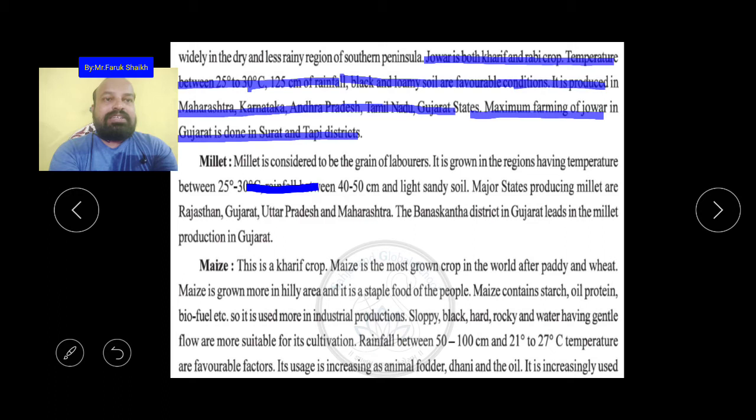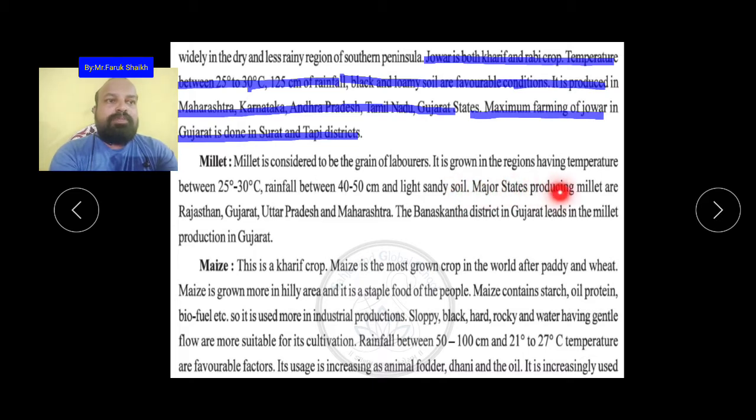Millet is considered to be the grain of laborers. It is grown in regions having a temperature between 25 and 30 degrees Celsius, rainfall between 40 and 50 centimeters, and light sandy soil. यानी कि थोड़ी सी सैंडी सोइल हो उसमें भी मिलेट बाजरी को उगा सकते हैं. Like in the Kutch region, millet can also be grown.